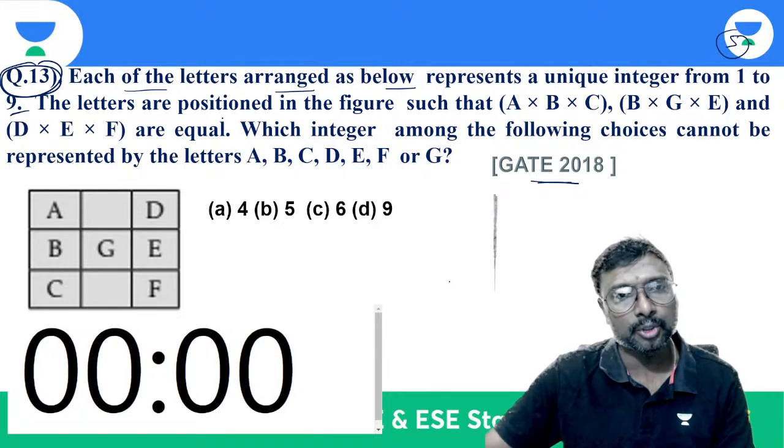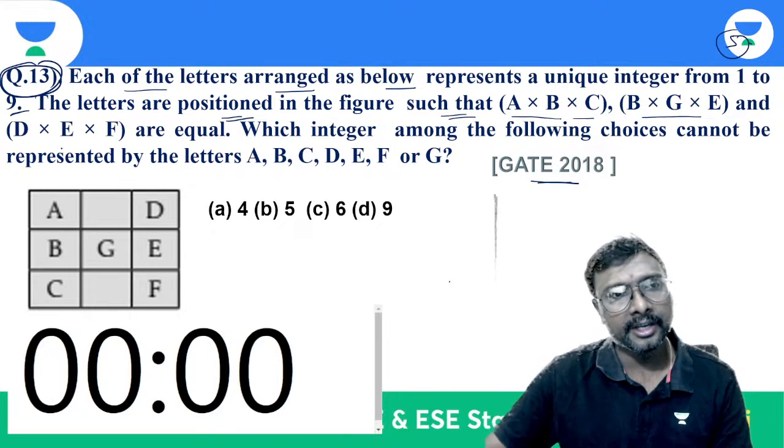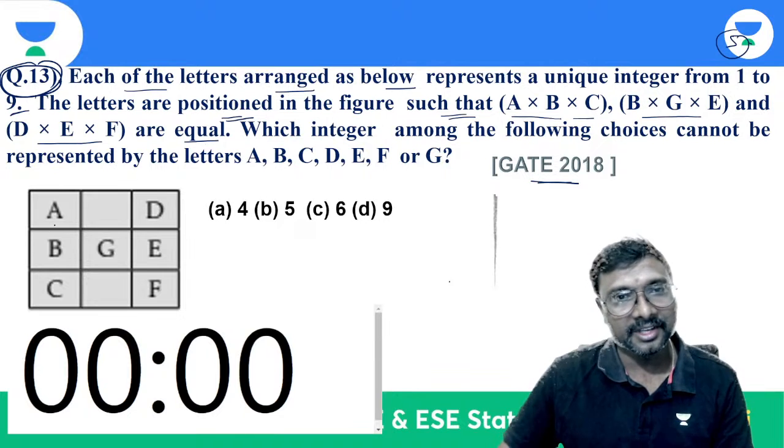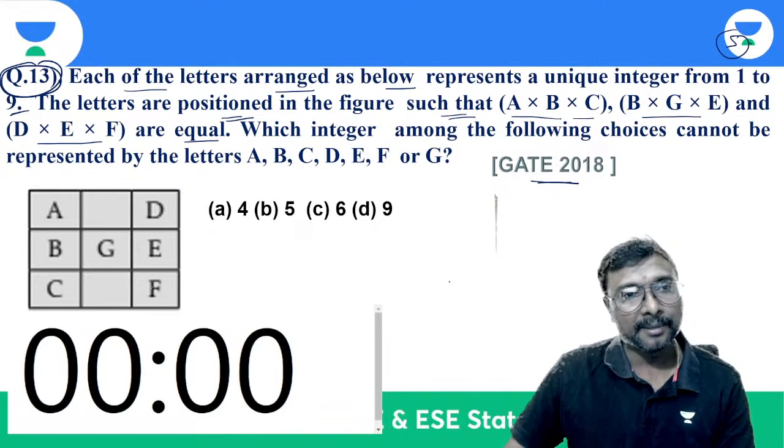The letters are positioned in the figure such that A into B into C, B into G into E, and D into E into F are equal. So A, B, C, B, G, E, and D, E, F must be equal.